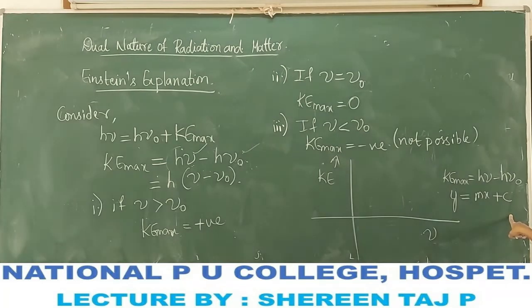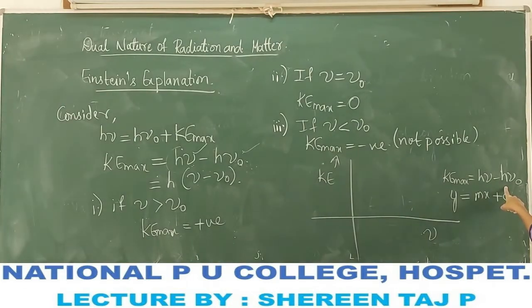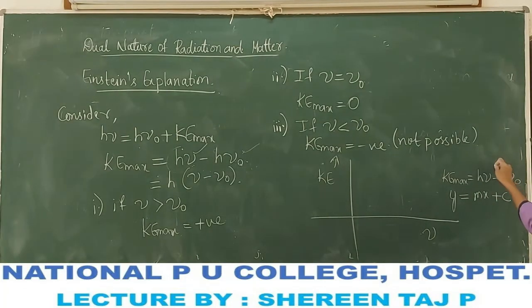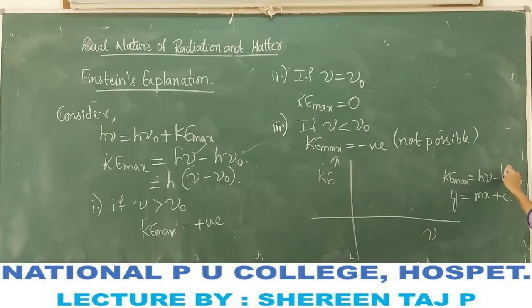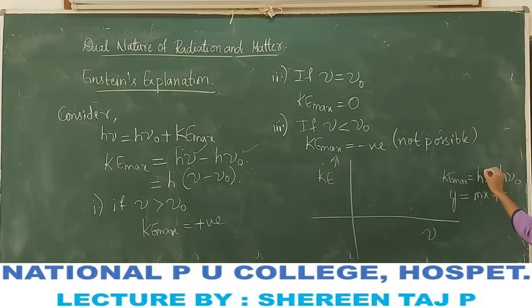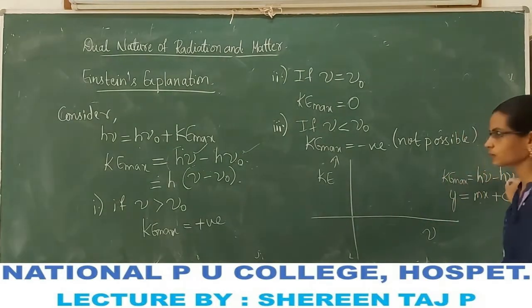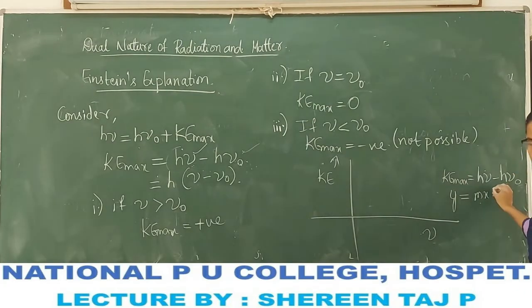Here it has a negative intercept of minus h nu naught, and the slope m is equal to h. So this equation is a straight line.